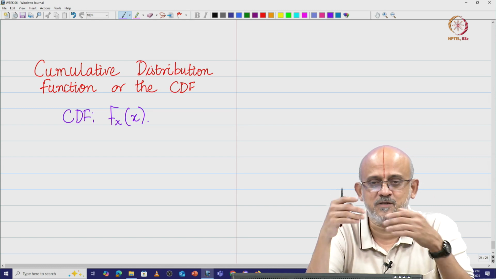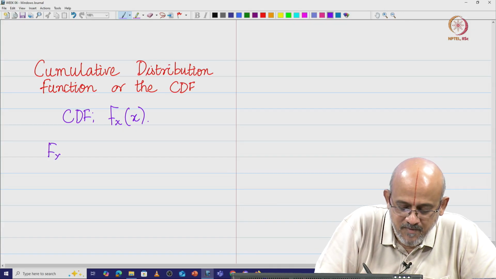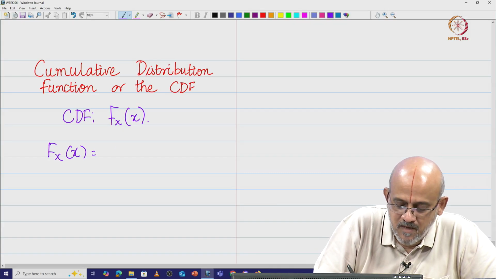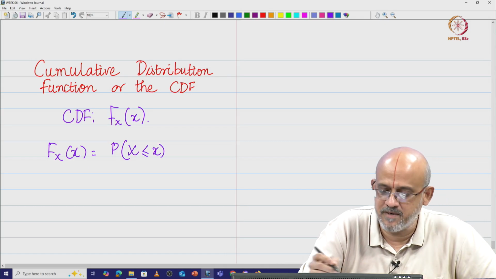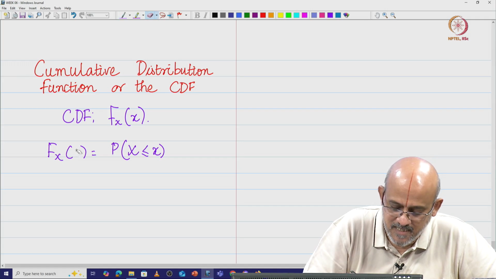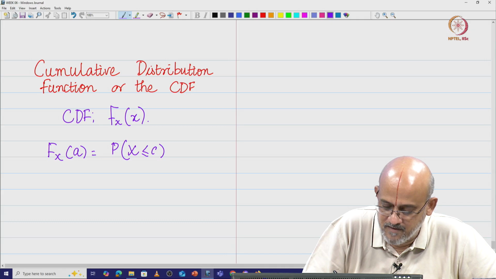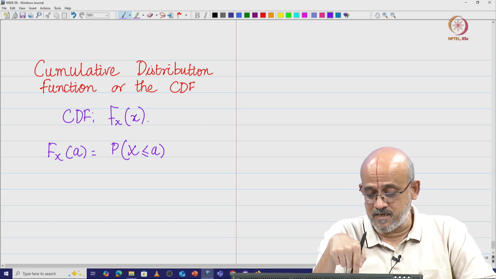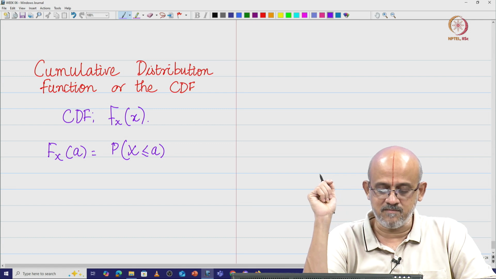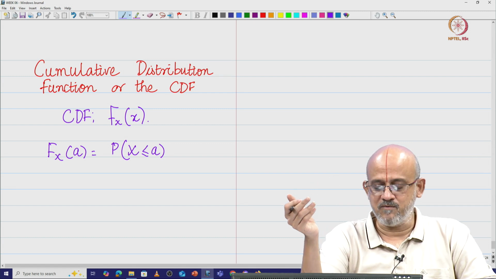So, a cumulative distribution function is also something like this. I am going to define f x of x as the probability of x less than or equal to some x. This could be a bit confusing, so I will change this. I will say f x of a is nothing but the probability of the random variable taking a value less than or equal to a. Note that it includes the extreme point a also, right. So, it says probability of x less than or equal to a.